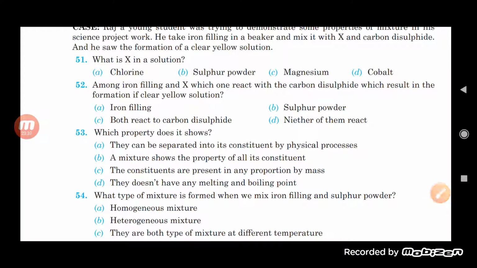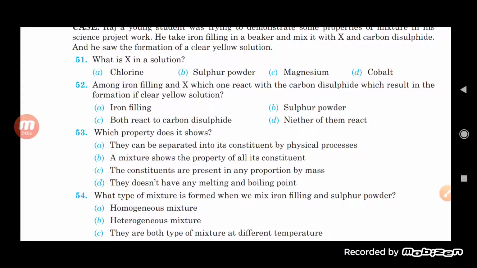Which property does it show? They can be separated into their constituents by physical process. A mixture shows the property of all its constituents. The constituents are present in any proportion by mass, and they don't have any melting and boiling point.